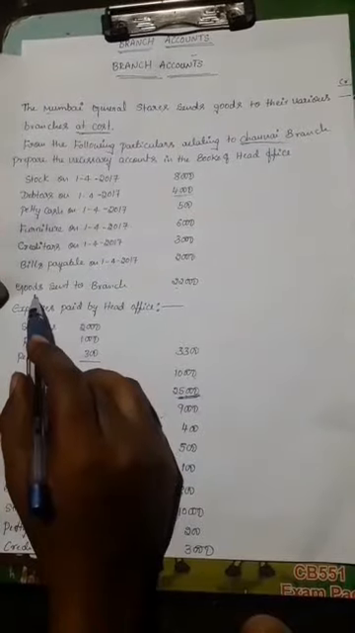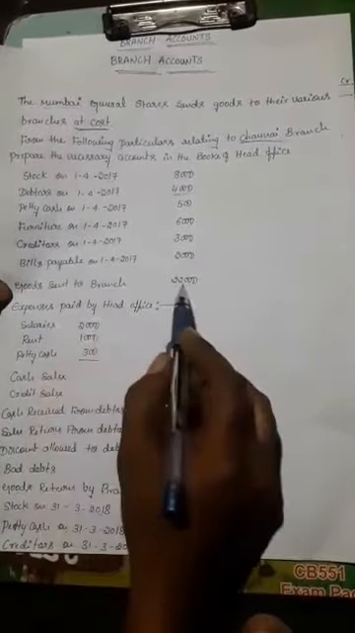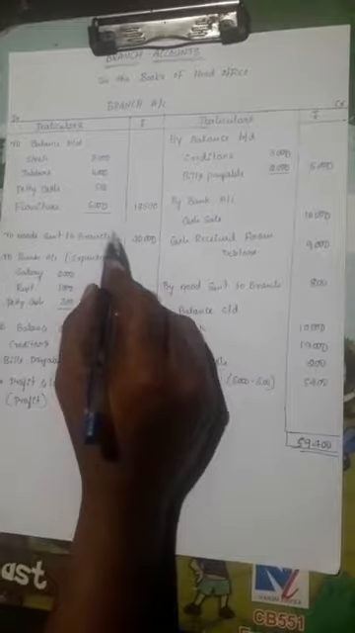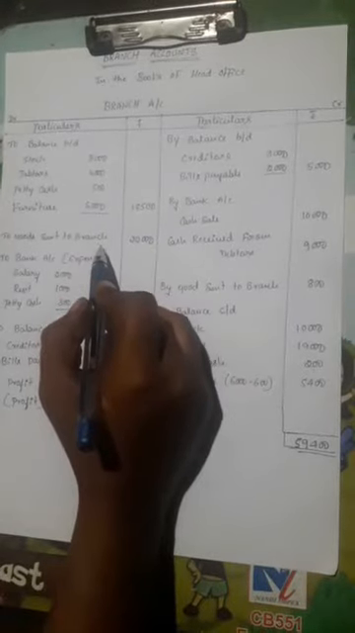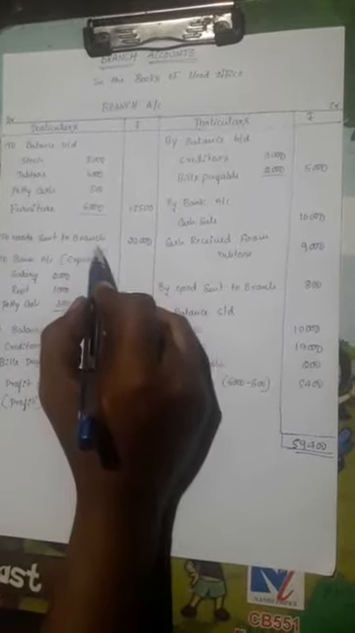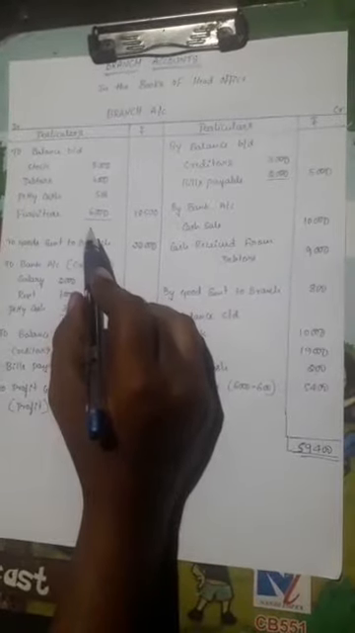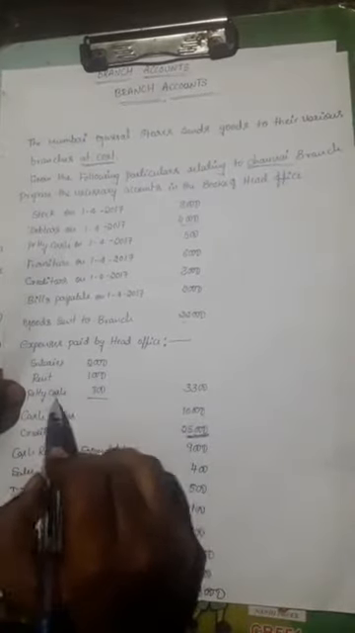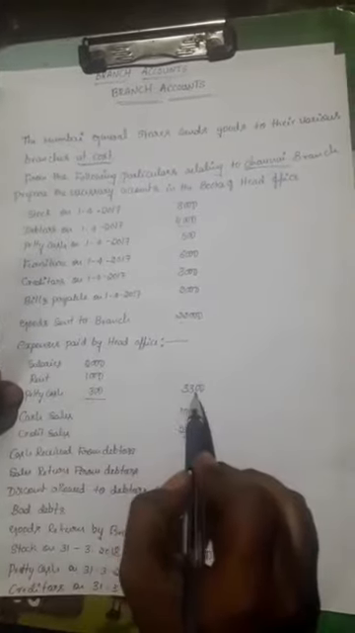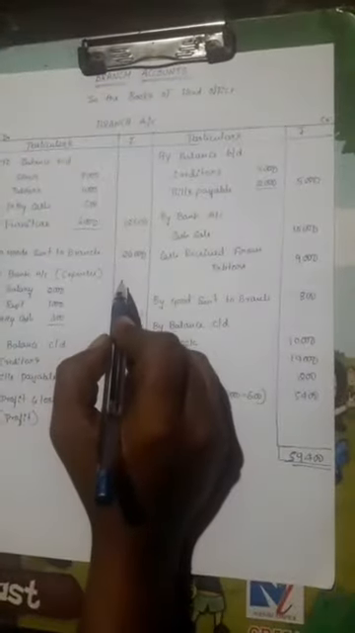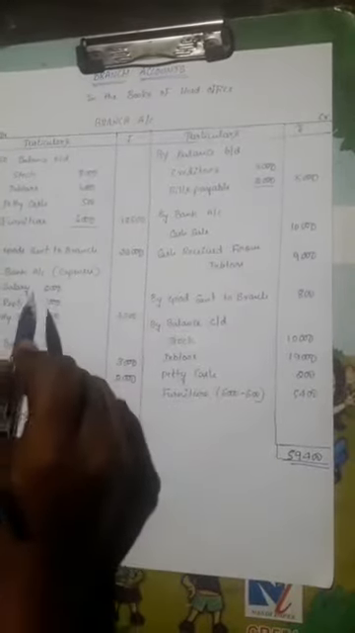Then next, goods sent to branch account is treated on the debit side of the branch account, because the head office sent goods to the branch, that is an expense. That's why it is treated on the debit side in branch accounting. Next, expenses paid by head office like salary, rent and petty cash, total amount 3,300. That is an expense of the head office, shown on the debit side in branch accounting.